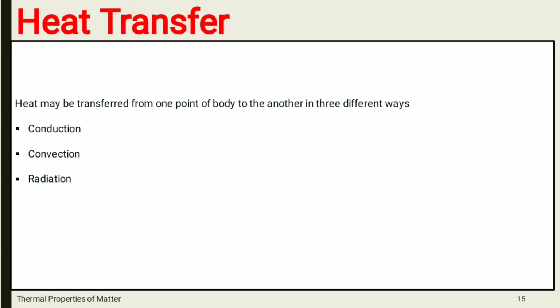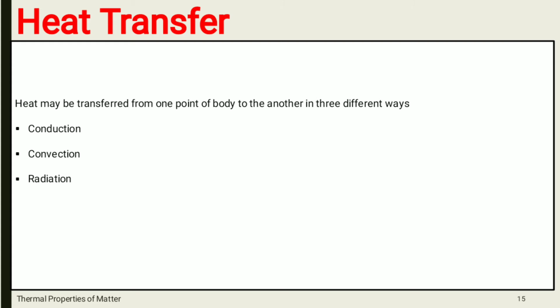Again, when your mother is cooking something and leaves a spoon in the curry which she is making, on the vessel kept on the gas stove, after some time what will happen?